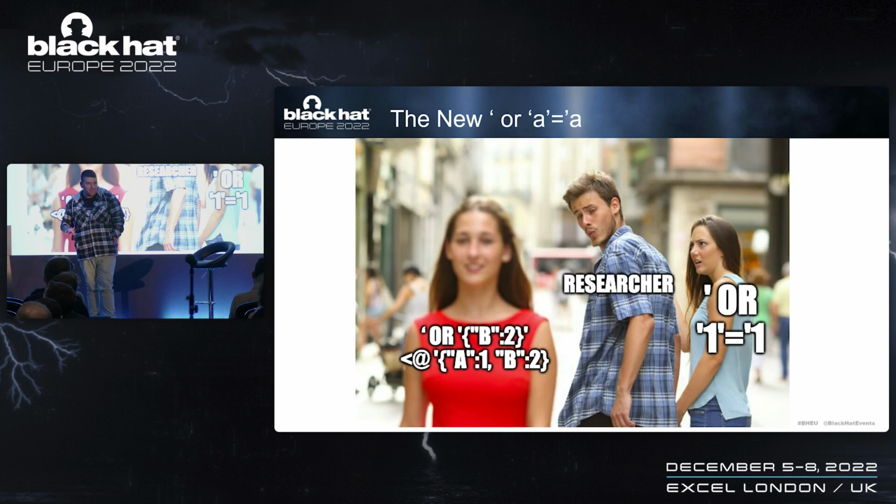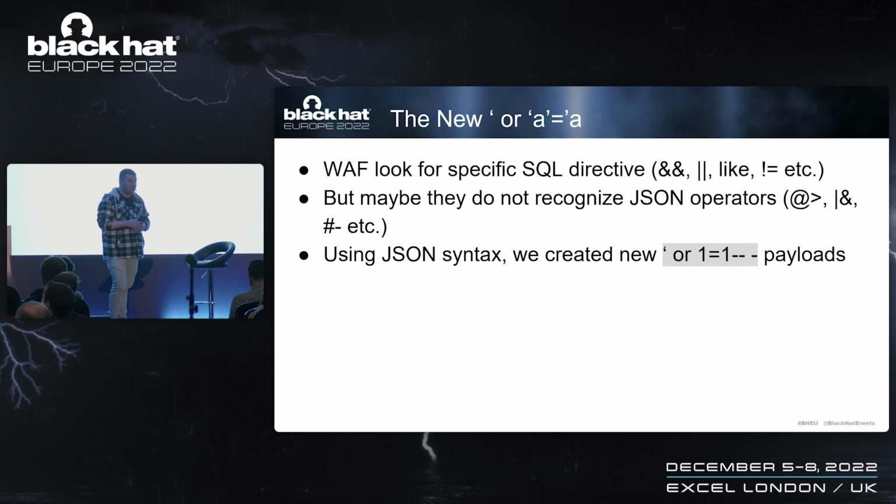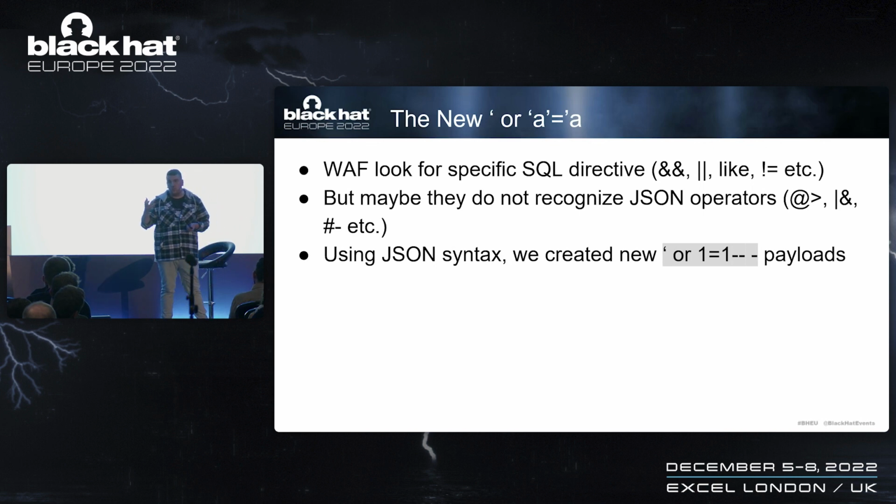That's when we get to the cool stuff. That's like the intro. We are now going to construct new SQL injection payloads. We all know that in SQL, at least in blind SQL, we try to create true statements, meaning does this password equal the admin password? The answer is no, but we can modify the SQL syntax and change it to, does this password equal the admin password, or a true statement like 1 = 1. And that's when we created new SQLite payloads using JSON.